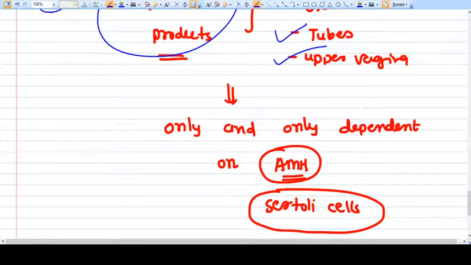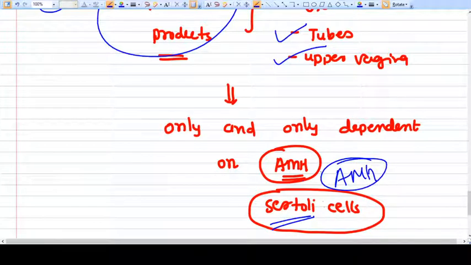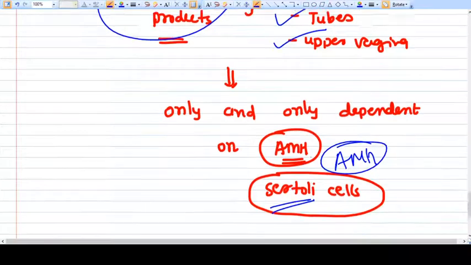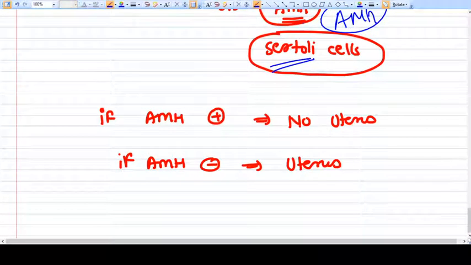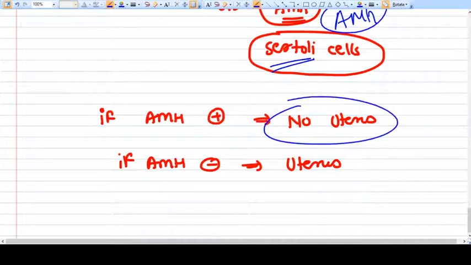This is only and only AMH, which is secreted by Sertoli cells of the testis. If AMH is present, the Mullerian duct will be inhibited, so there will be no uterus. If AMH is absent, the Mullerian ducts will develop, so the person will have a uterus.